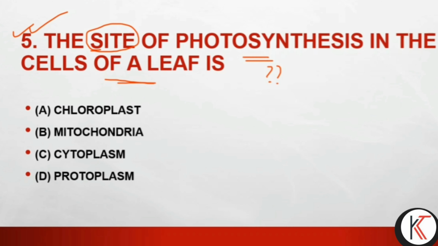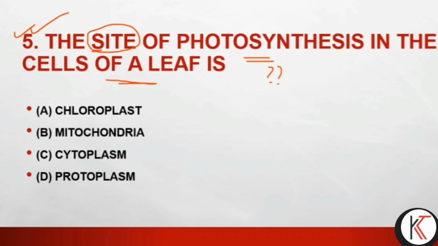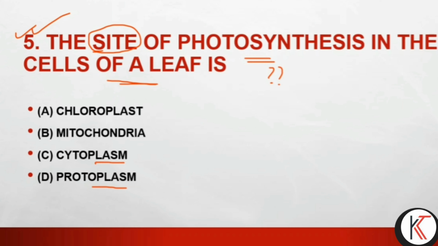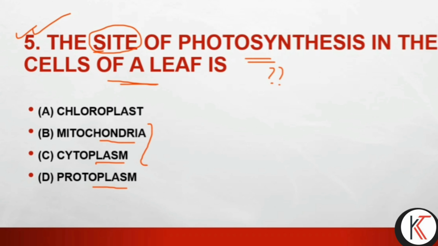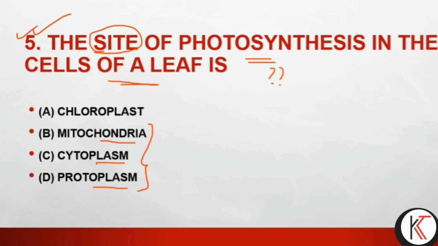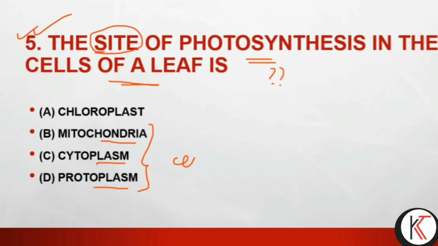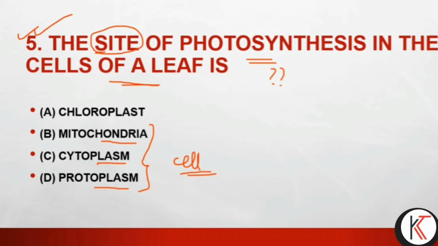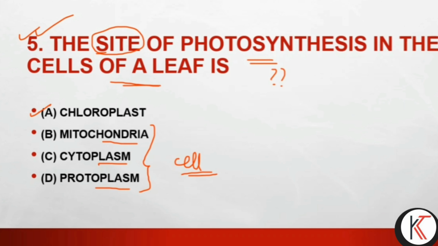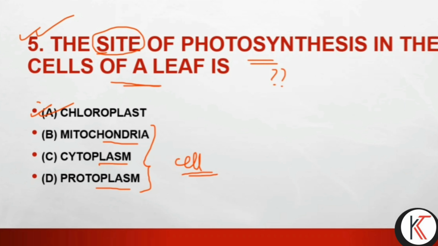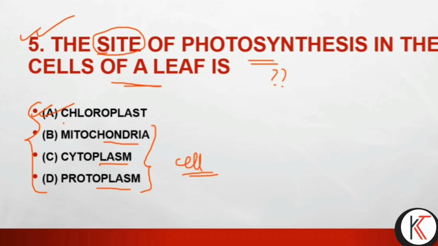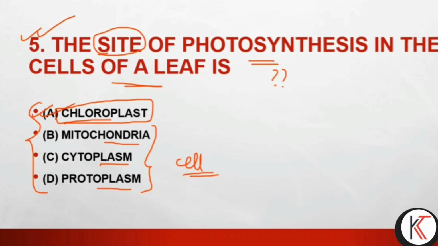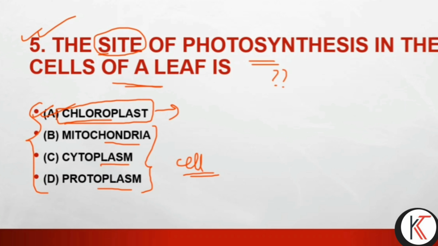Okay, so it is very easy. Here the focus is the site of photosynthesis. It will not be protoplasm, no. Cytoplasm also no. Mitochondria also no. These three options are the general structure of the cell, but we need to find what is different among these options. Chloroplast, it will be the option. Okay, this is the right option.